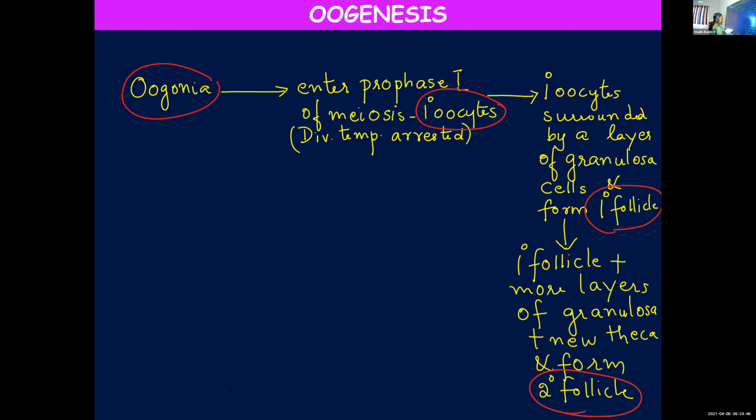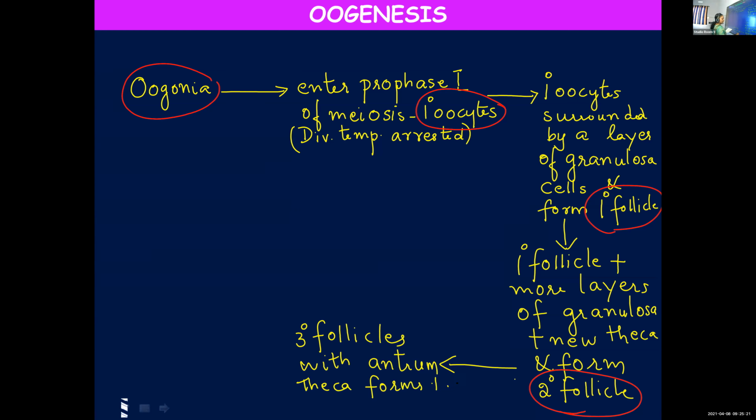Now what happens? The secondary follicle will transform into tertiary follicles with antrum, and at the same time theca forms, theca externa and interna. Then what is next?